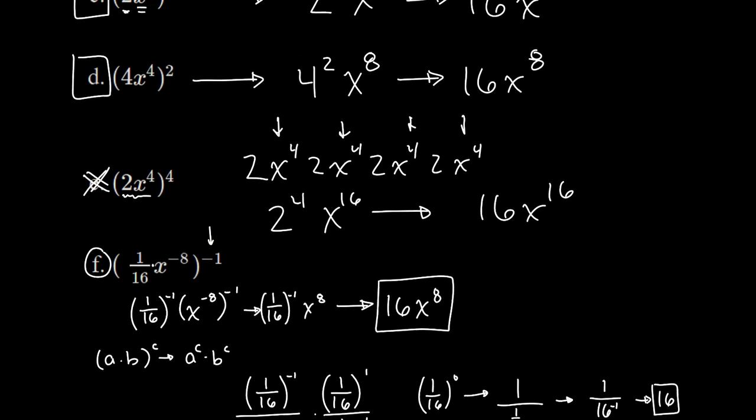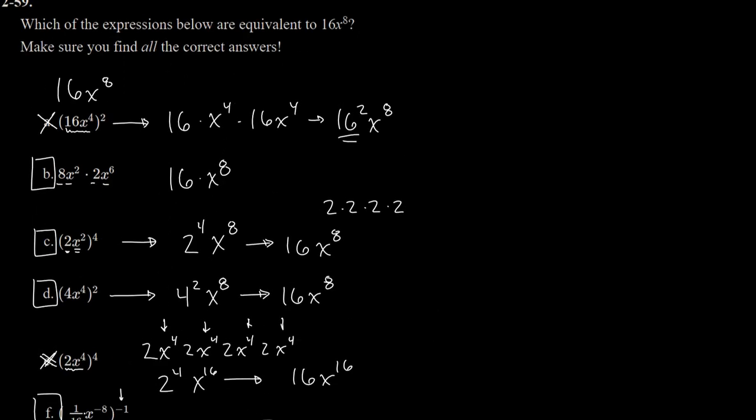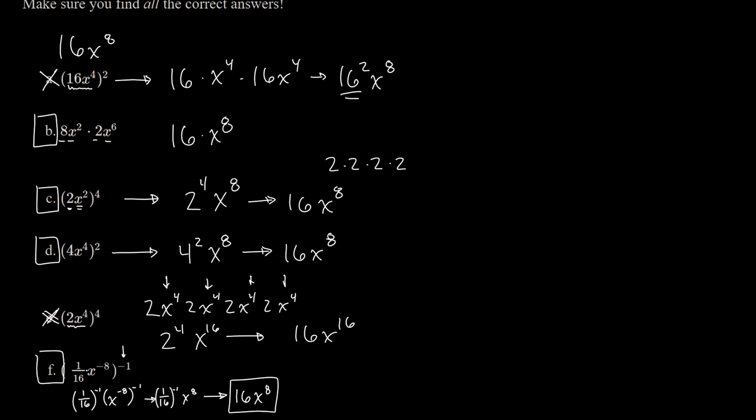So we have quite a few of them. It turns out that B, C, D, and F, I use square boxes, and F were all equivalent to 16 times x to the 8th power.